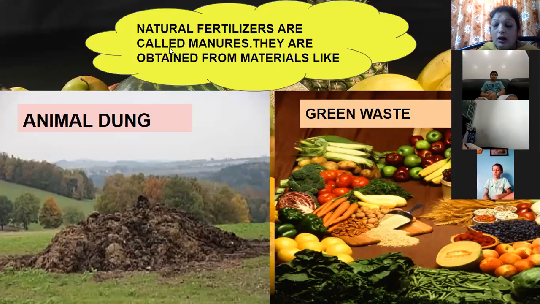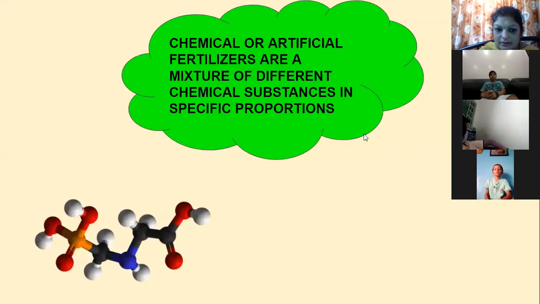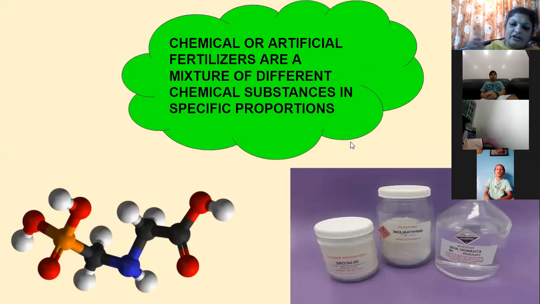So your natural fertilizer is prepared by what? The natural fertilizers are prepared from this animal dung and green waste. And natural fertilizers are also known as manures. Now look here. As I told you, fertilizers are divided into two, natural and chemical. Natural I explained to you. Now let us see chemical fertilizers.